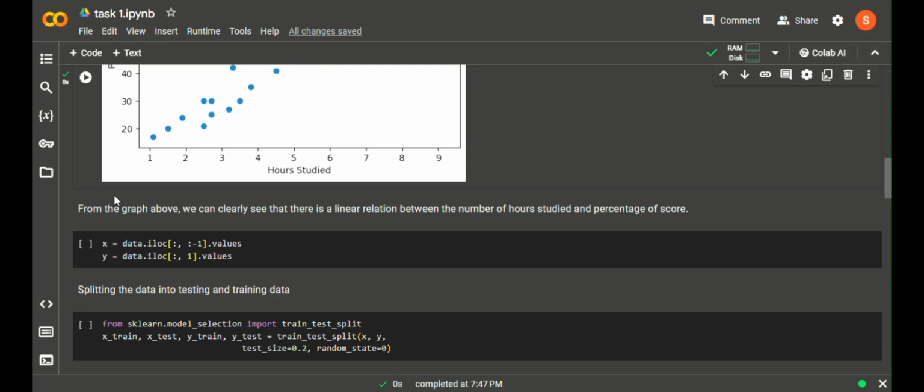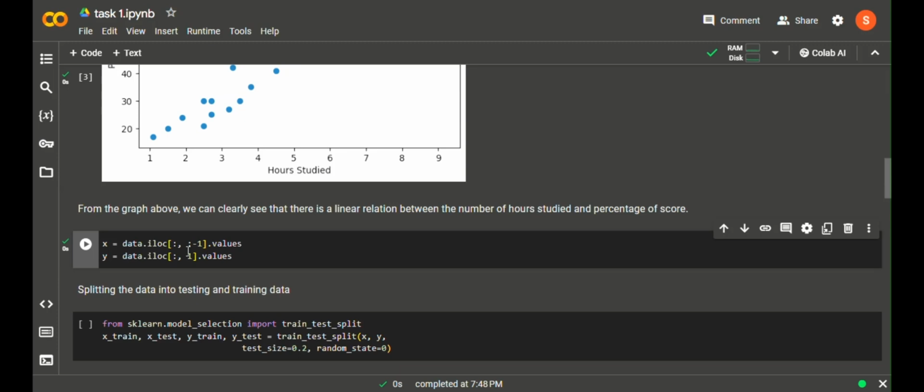So now that we know there is a linear relationship, let's do this using linear regression. I'm just locating these values using indexing, locating the x and y values. The next step is splitting the data into testing data and training data.